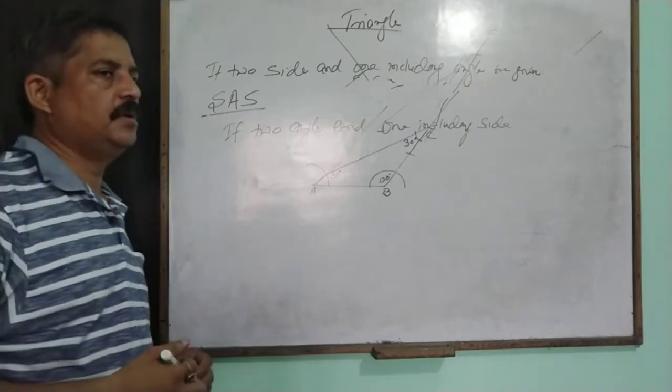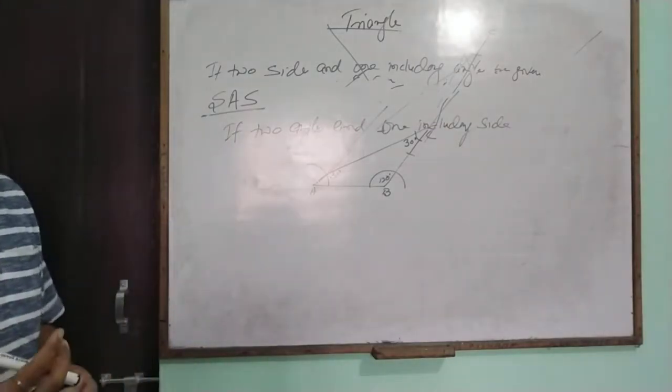So in a triangle, the sum of all three interior angles will be 180 degrees.